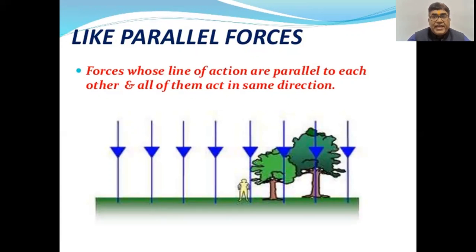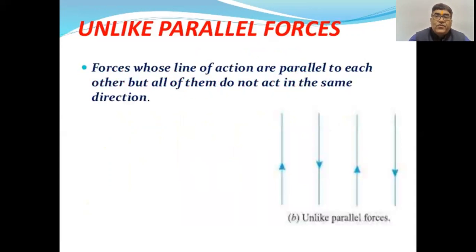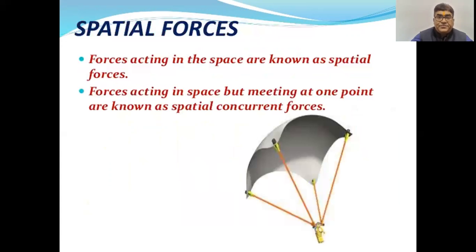The next system is like parallel forces. The forces whose lines of action are parallel to each other and all of them act in the same direction, as you can see in the figure. The forces may or may not be in the same plane. Unlike parallel forces is another system in which the forces whose lines of action are parallel to each other, but all of them do not act in the same direction. You can see that these forces are parallel, but not like, meaning they are unlike. That means the directions are opposite to each other.